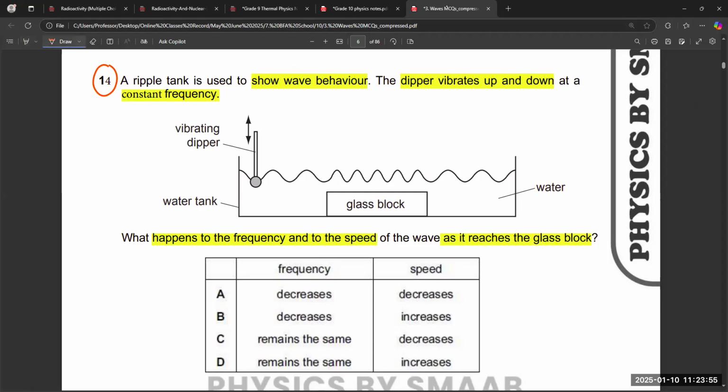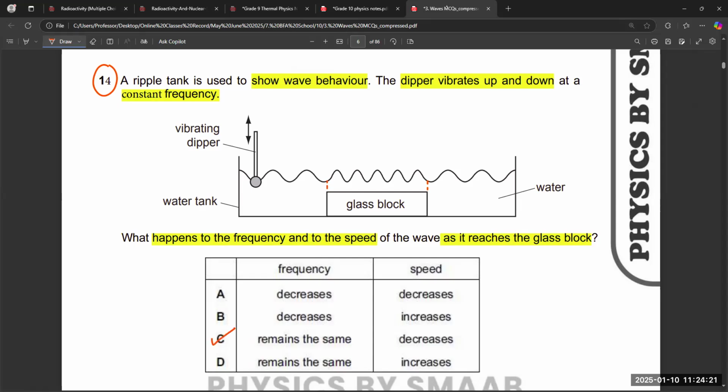When it reaches the glass block, this is the region of the glass block. What will be the difference in frequency or speed? Option C: frequency remains the same, speed decreases. Correct.